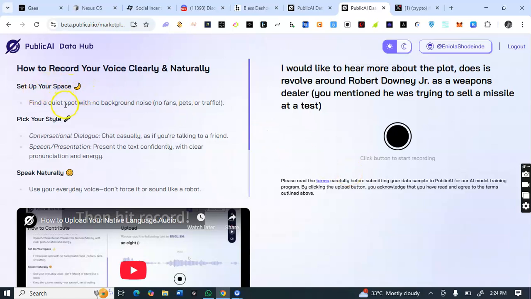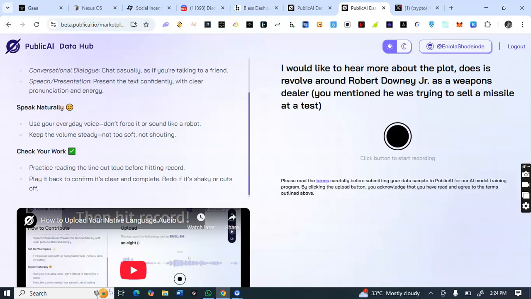Set up your space. Find a quiet spot with no background noise. This is how to complete the task. Find a quiet spot with no background noise, no fans, no pets or traffic. Pick a style. Conventional dialogue. Chat casually as if you are talking to a friend. Speech/presentation. Present the text confidently with clear pronunciation and energy. Like what I'm doing, the way I'm recording this video, I can decide to be saying the same thing and click on start recording, and it will start recording.